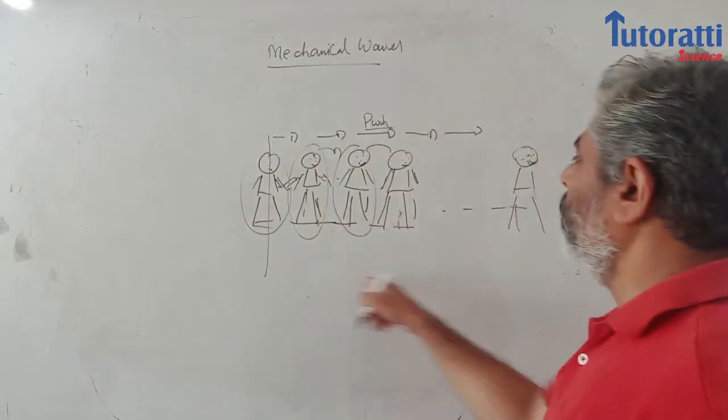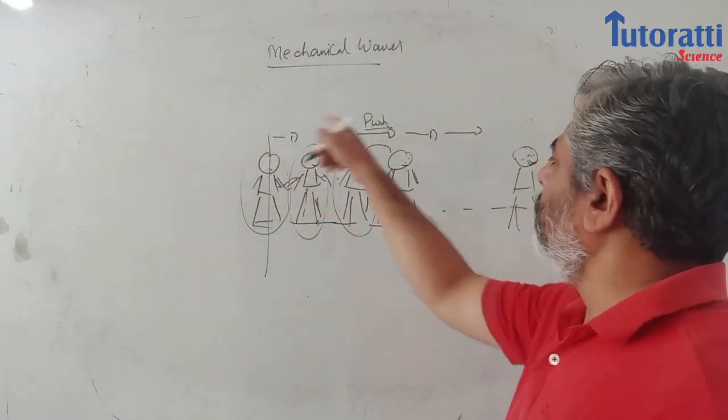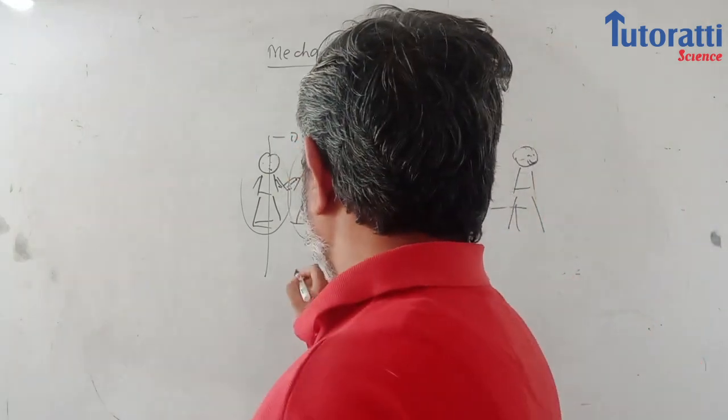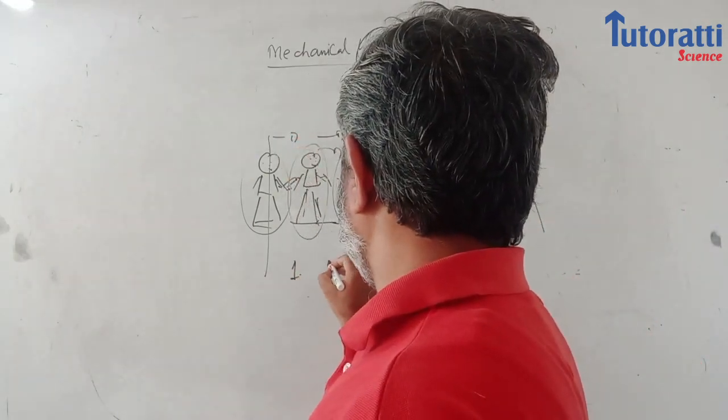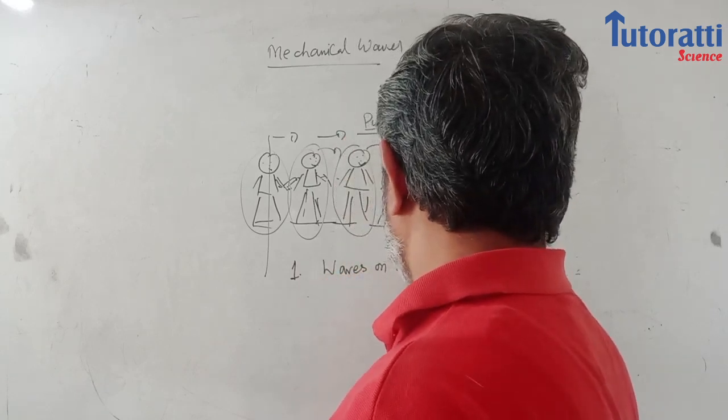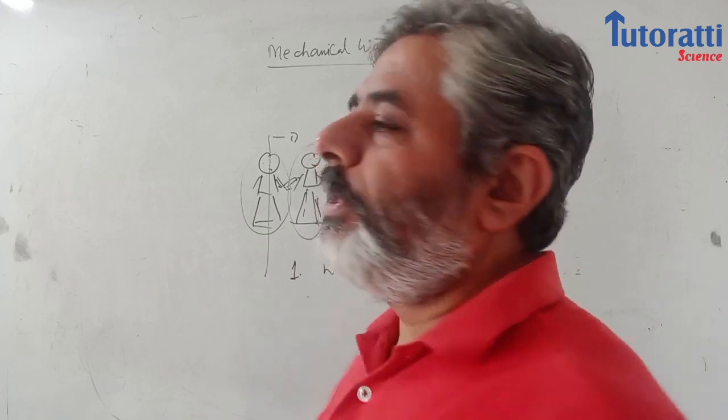I have illustrated what is the meaning of wave: transfer of energy from one point to another without any bulk transport of matter. Now I am writing two important waves. First is waves on a string. Of course, string is a medium.